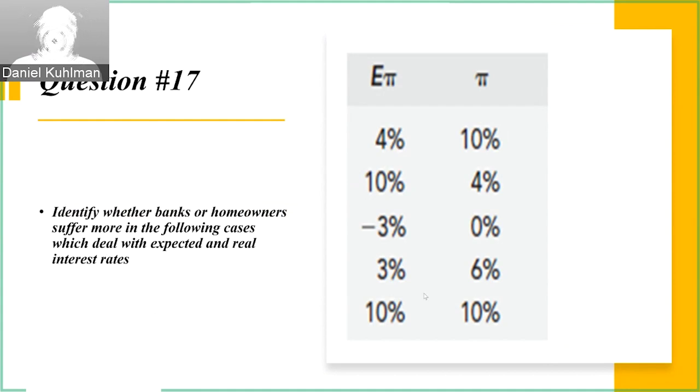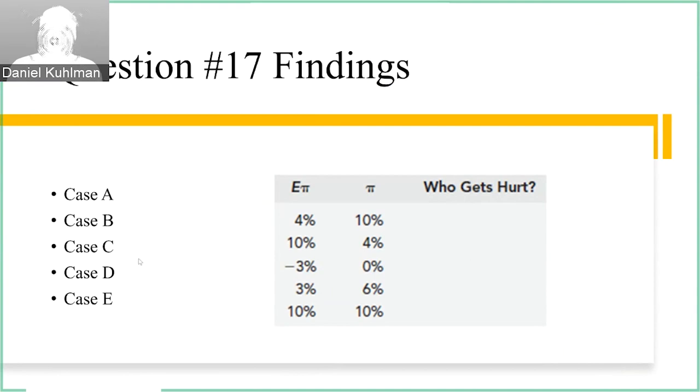So we can see that in case A, banks would hurt the most. In case B, homeowners would be hurting the most. In case C and D, banks would again be hurting the most. And in case E, neither party would be hurting more than the other, since both parties had accounted perfectly for the inflation rate. So essentially both parties are breaking even. Case C might look confusing. However, banks in this scenario would be accounting for a negative inflation rate, when in reality it would be 0%. So even then, this inflation from a perceived deflation would affect banks negatively.